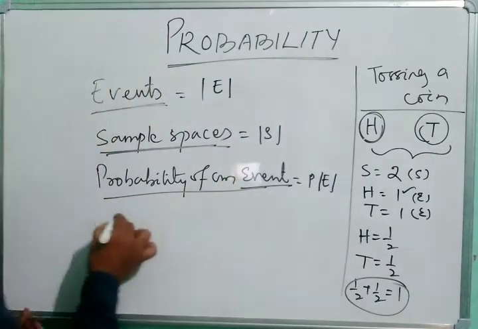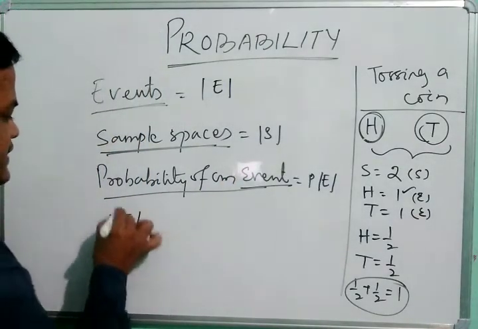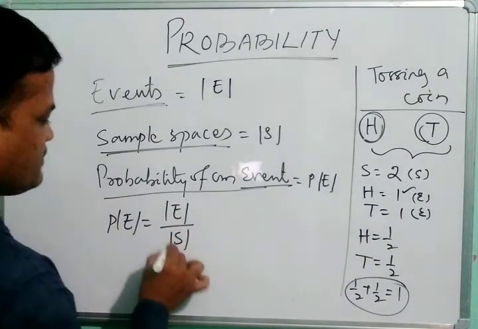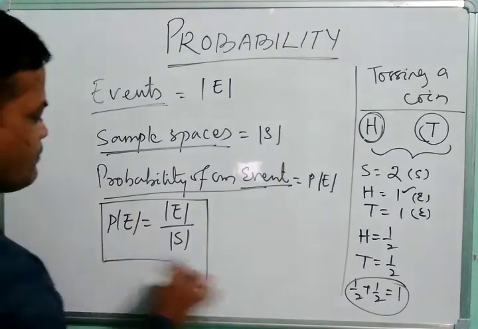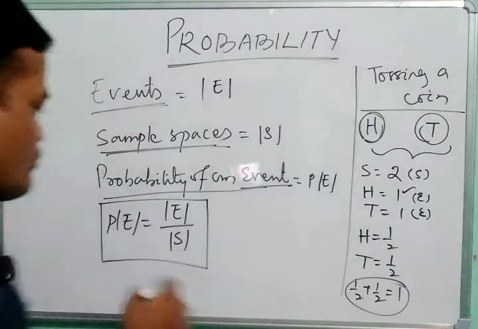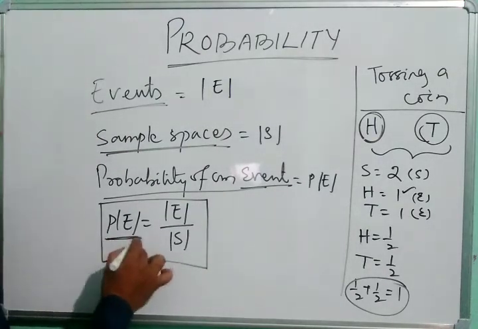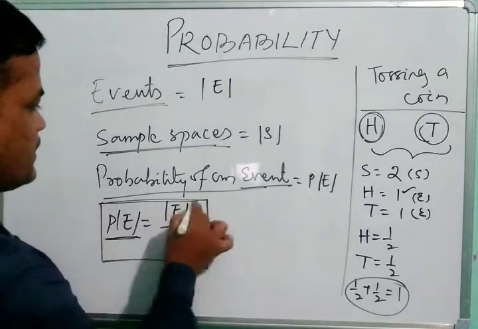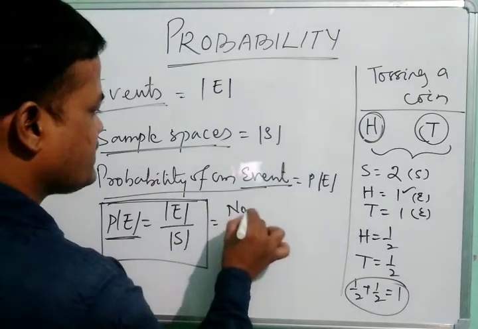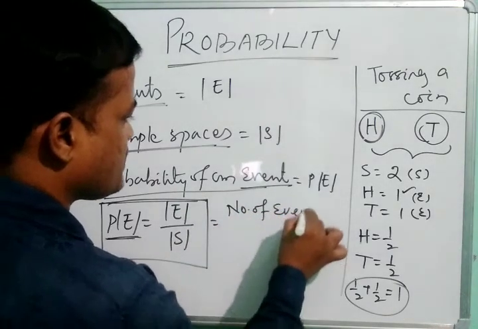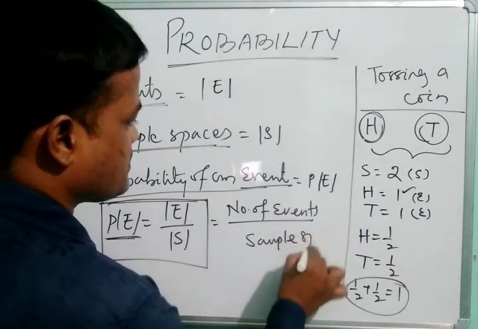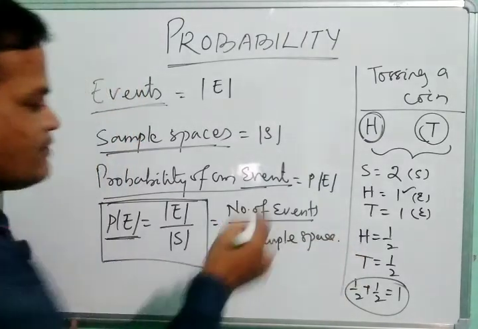So we can write the formula: the probability of an event is equal to the number of events divided by the total sample space. P(E) equals number of events by total sample spaces.